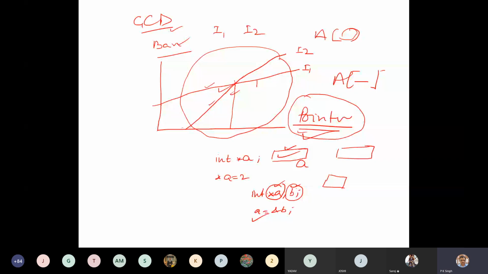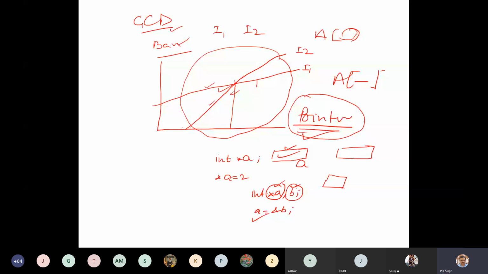Again, if your pointer is in a loop, then again there will be problems. There are several problems, and we have techniques to remove those problems.